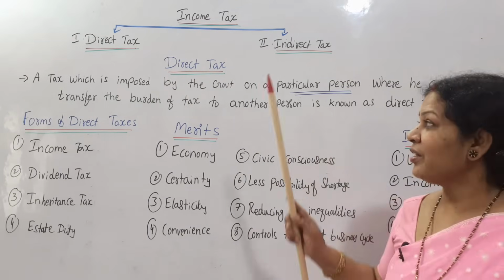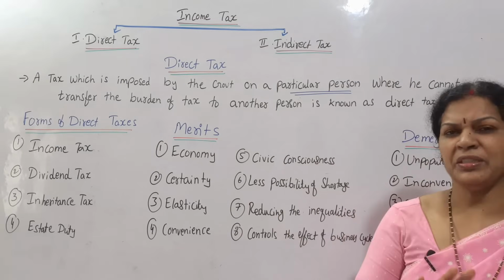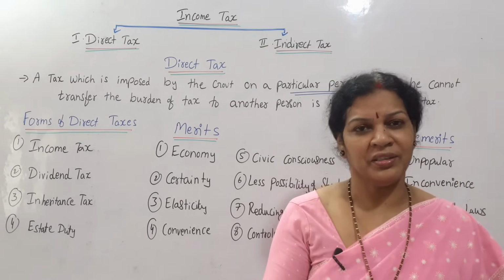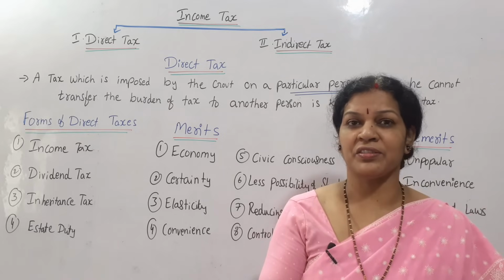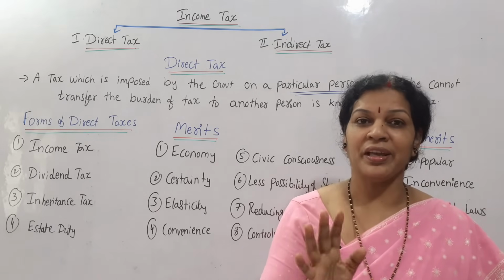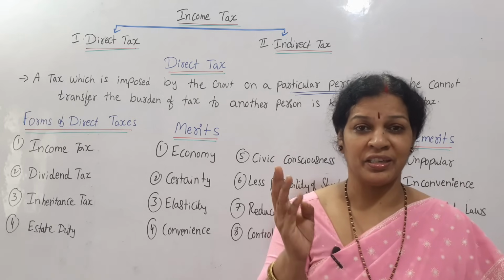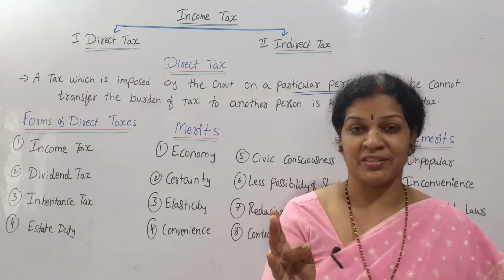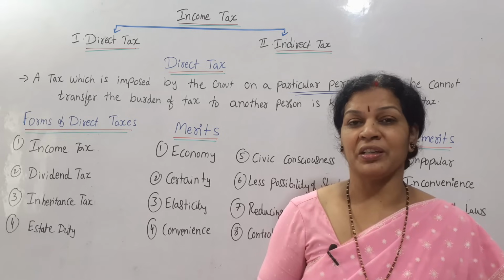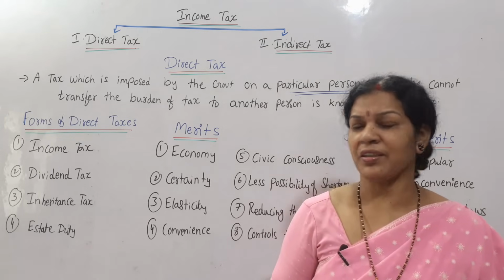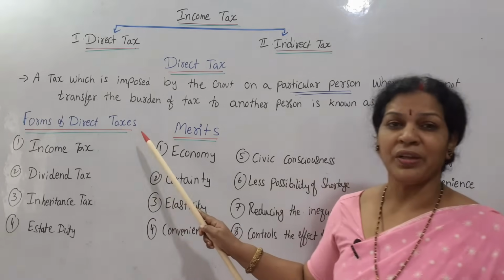Are you getting it? Now let us see direct tax. It means a person who has to pay the taxes, we call him the assessee, and he has to pay the tax. It's a direct tax. The best examples of direct taxes we can take are income tax and professional tax. Right now we'll see what types of direct taxes are there. So that is the forms of direct taxes.